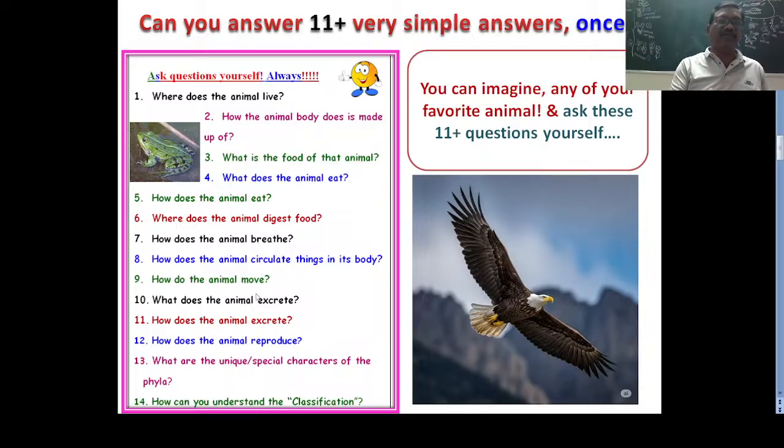Wings. How does the frog move? Legs. How does the amoeba move? Pseudopodia. How can the euglena move? Flagella. How can the Vorticella move? Vorticella do not move.